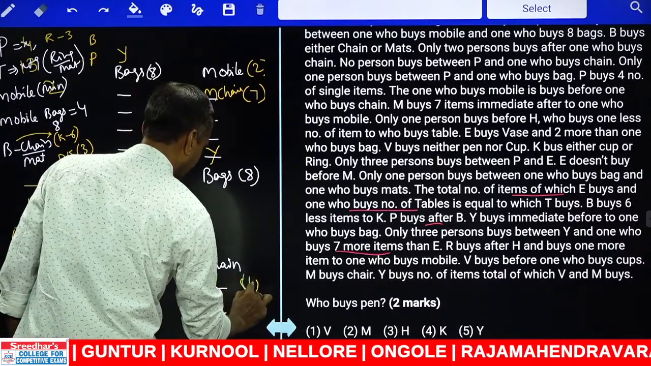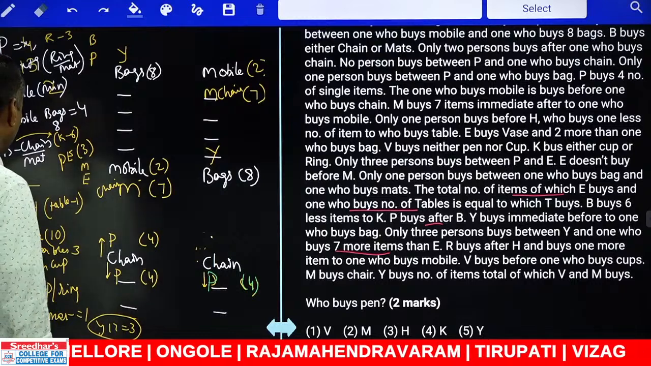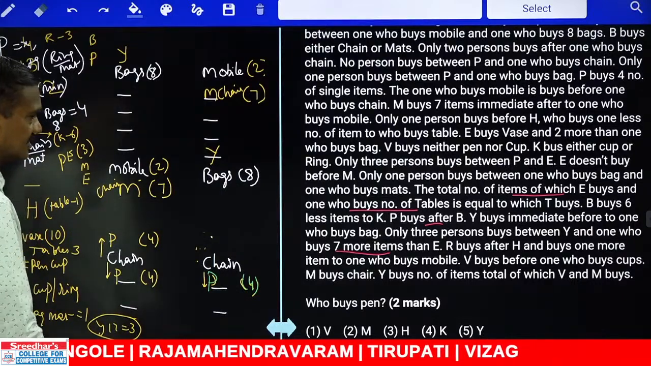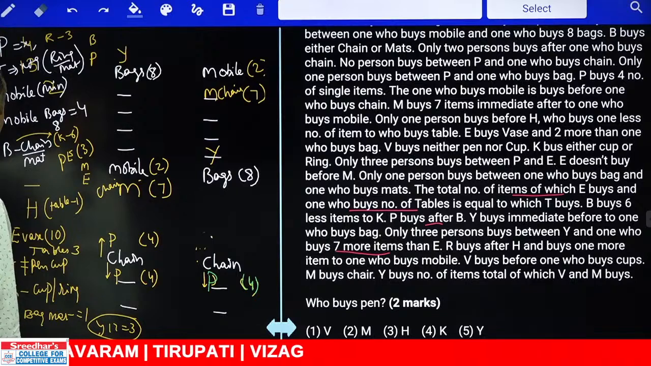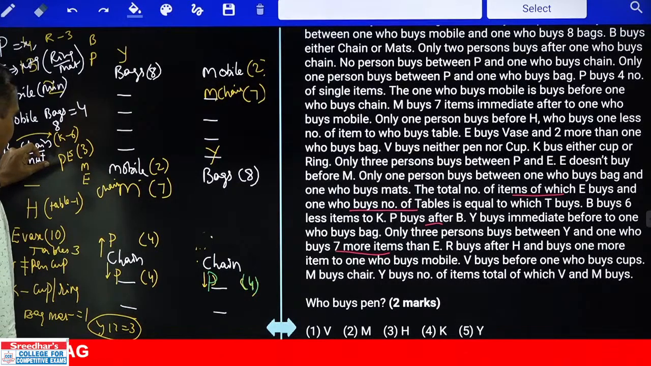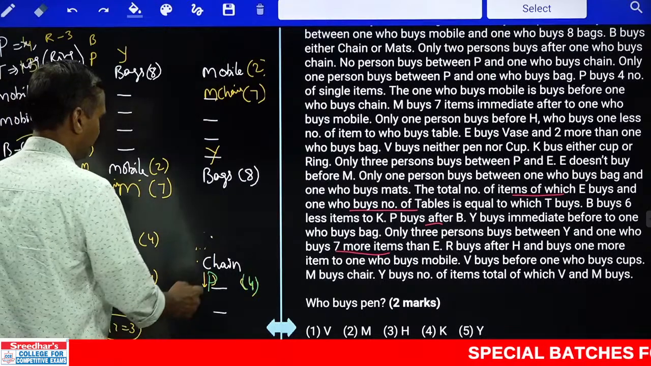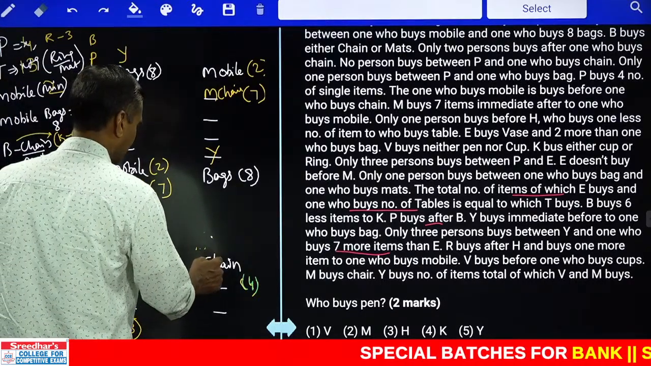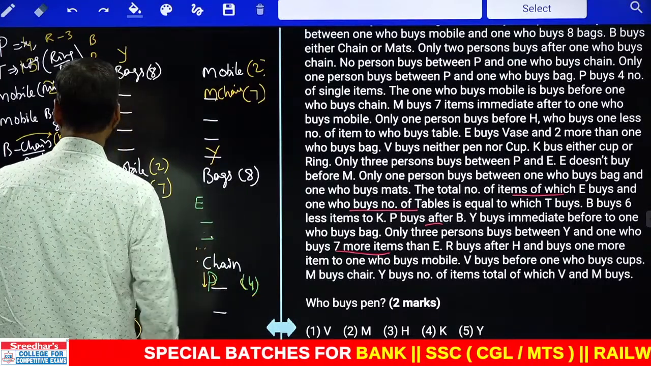Now the number of items this person P is buying is 4. Then P buys 4. Any information regarding this P here? Does P have anything else? P buys 4. And P and E there are exactly 3. Between P and E there are exactly 3. Then P and E there must be exactly 3. Go to 1, 2, 3. There must be E. P and E.